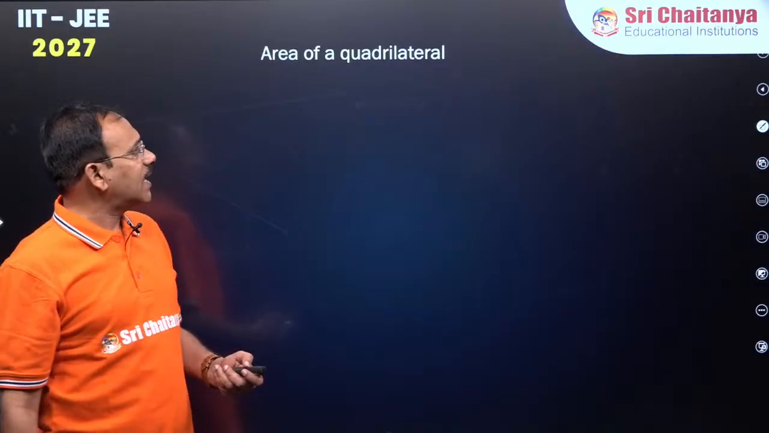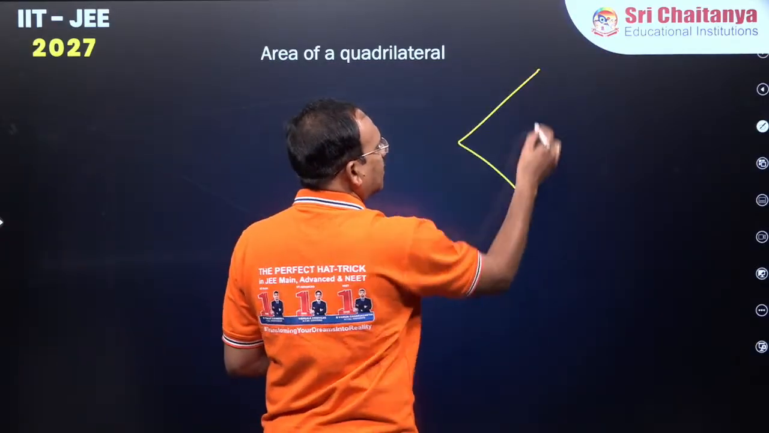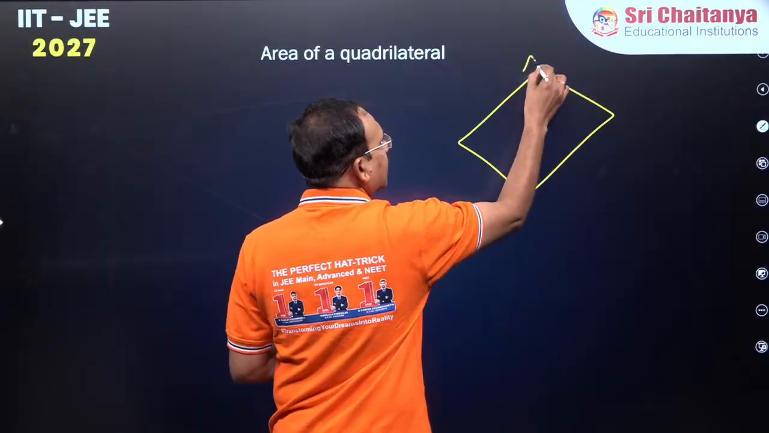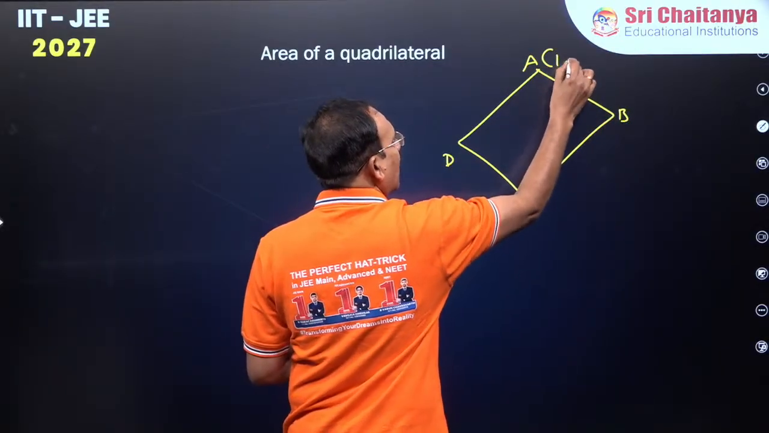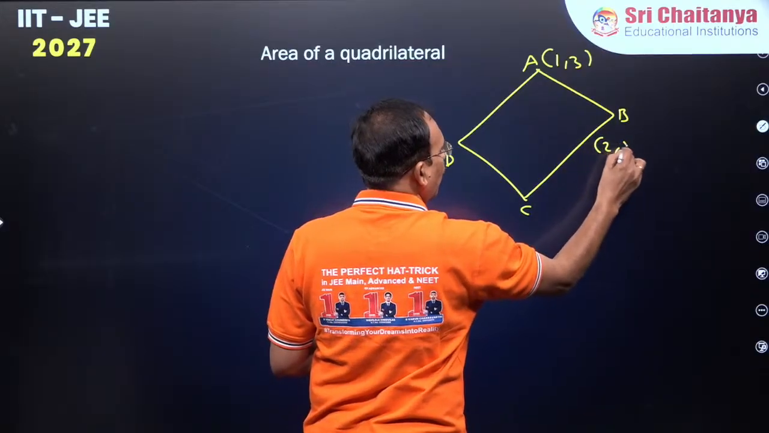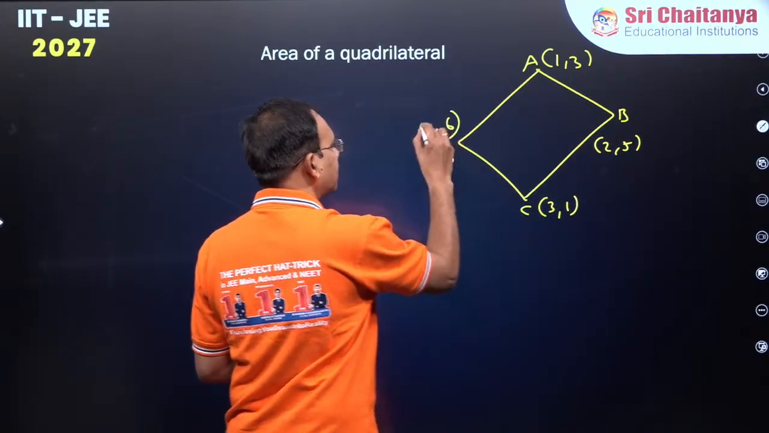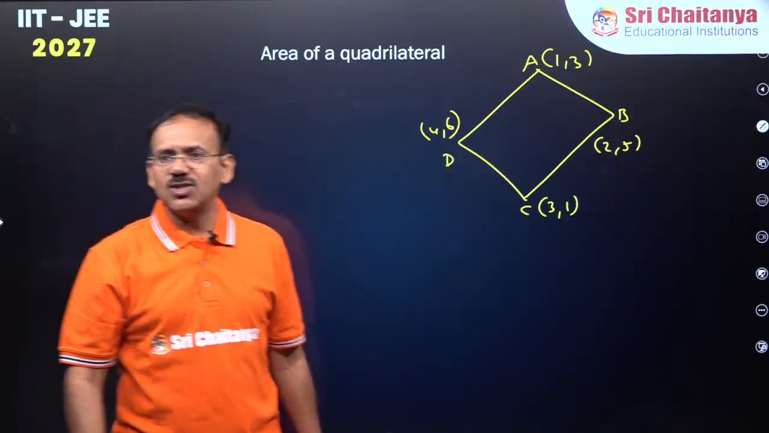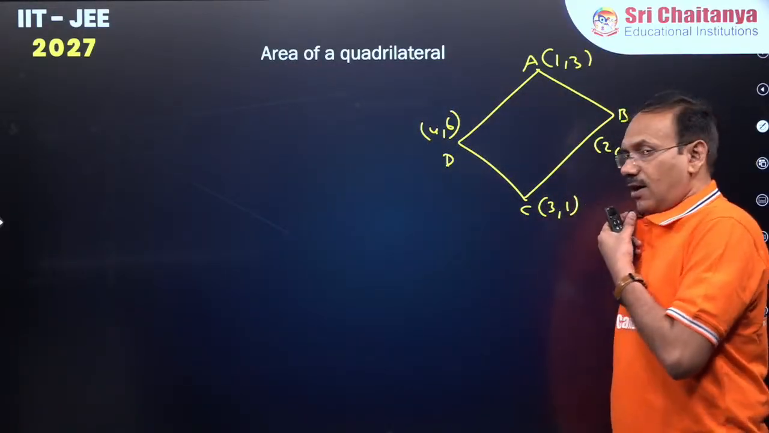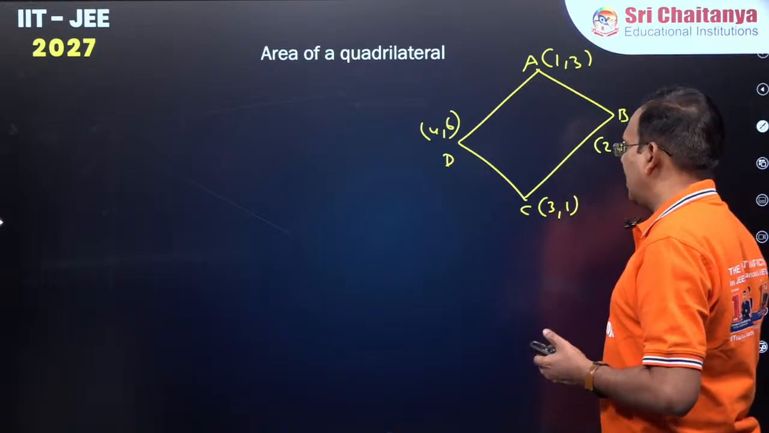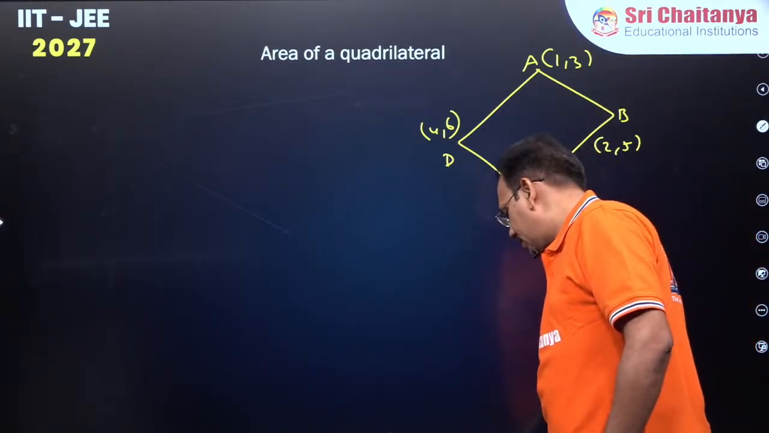Shall we take up a question, guys? Try to find the area of the quadrilateral formed by A, B, C, D, which are 1, 3, 2, 5, 3, 1, 4, 6. Come on, all of you please try. How do you find the area of this particular quadrilateral? You just see.